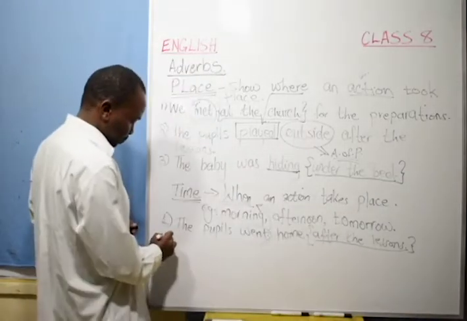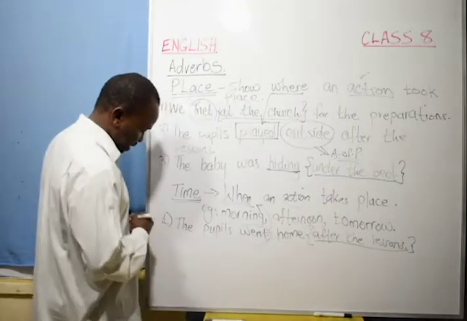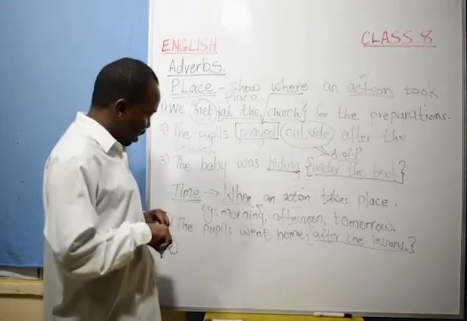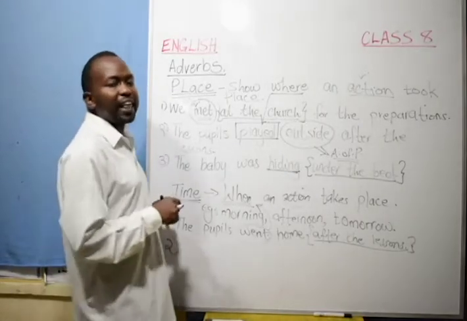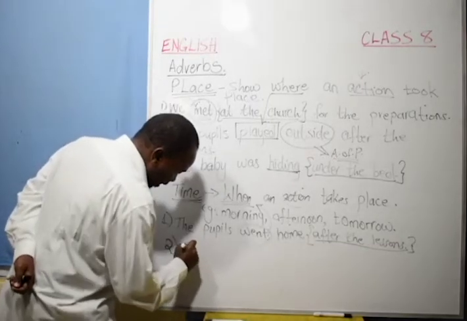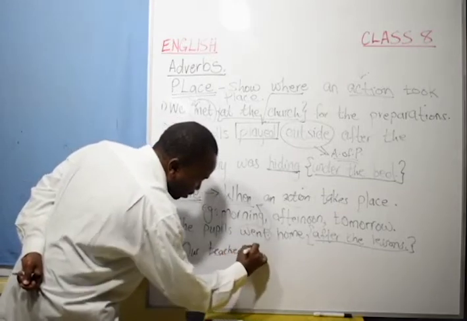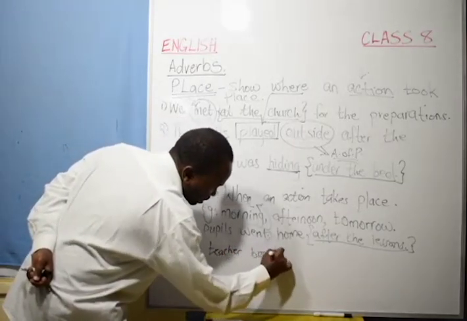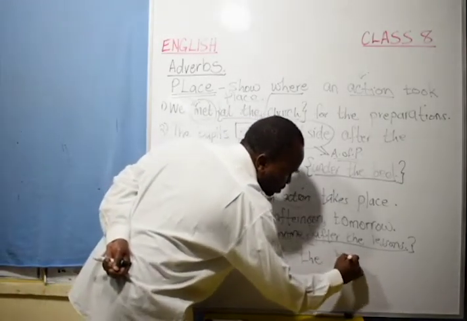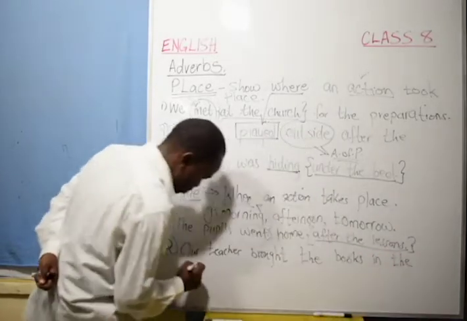We can have another example, number 2, that will show us how we are using the adverbs of time. Another example is, our teacher brought the books in the morning.